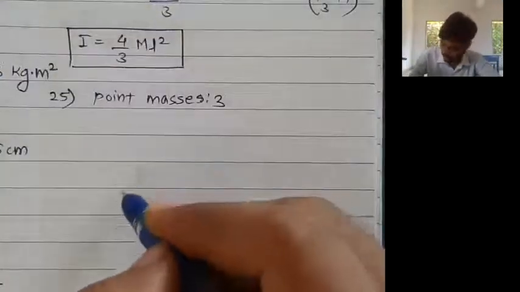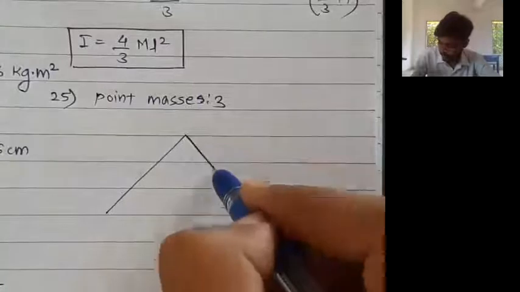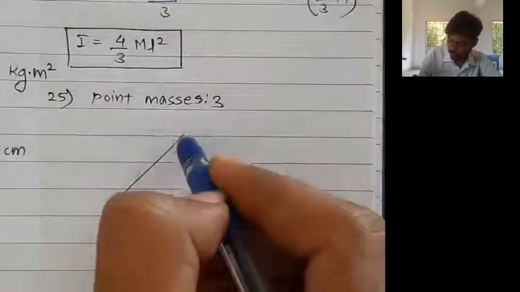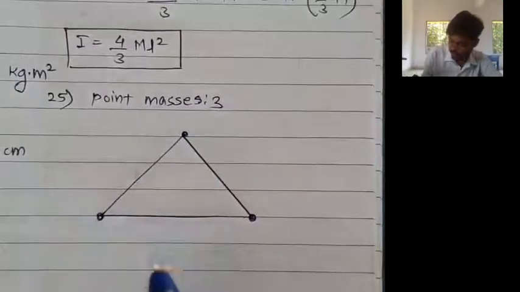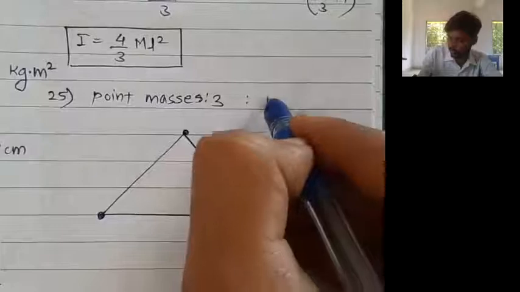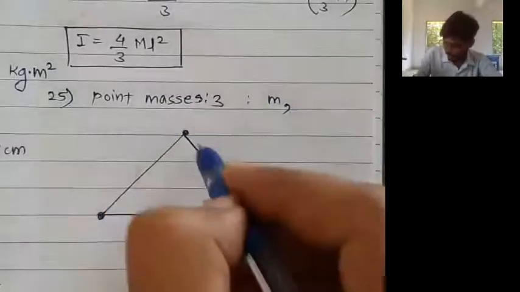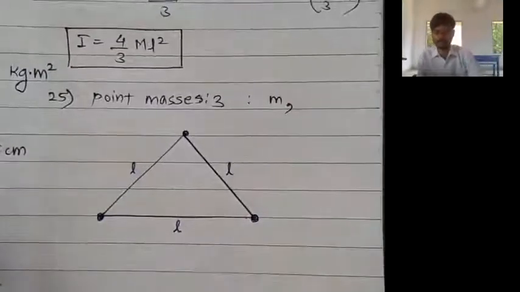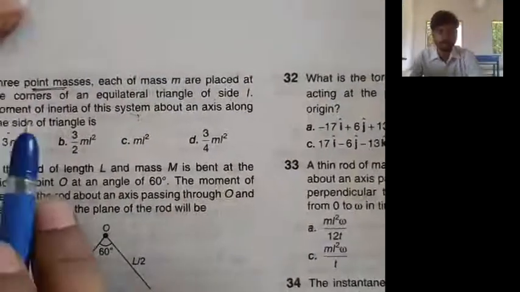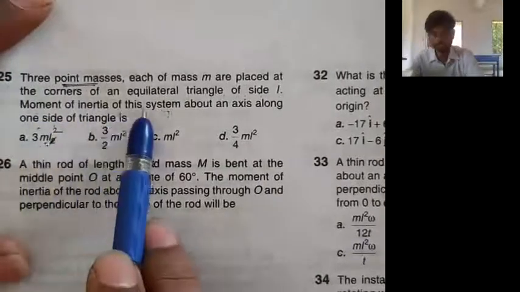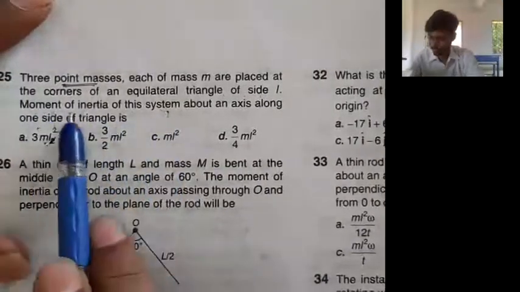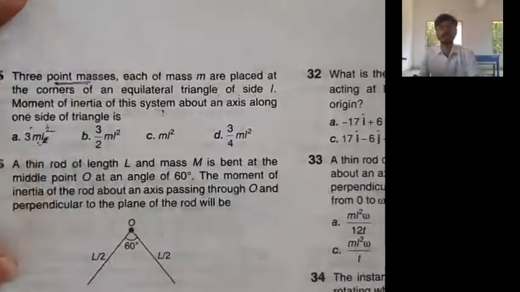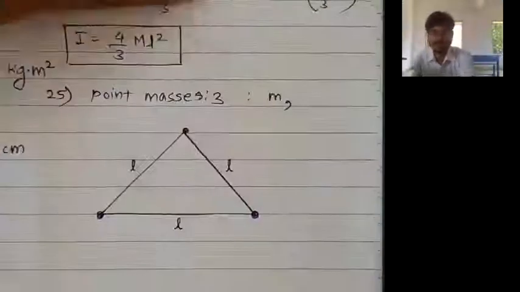Let us draw the equilateral triangle. This is a point mass, this is a point mass, this is a point mass. Each has mass m, and the side of the equilateral triangle is L. What is asked? The moment of inertia of this system about an axis along one side of the triangle.